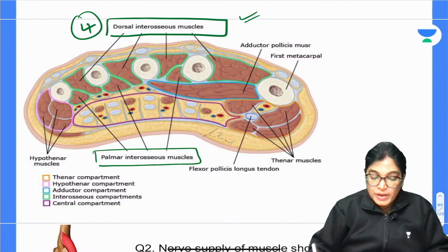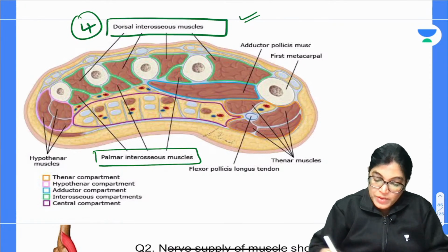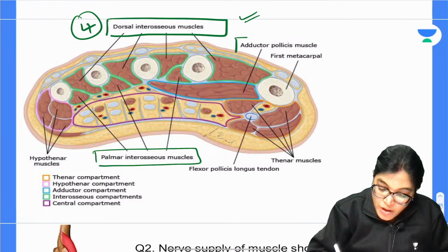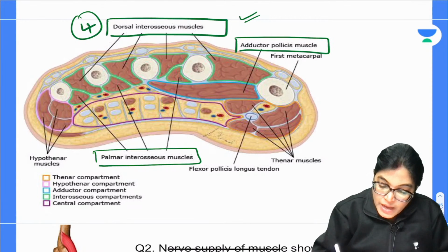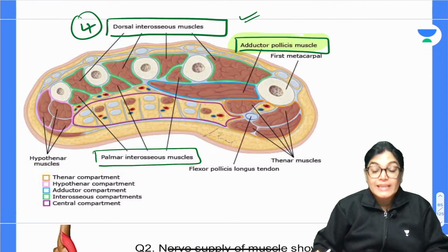Now we can see the thenar and hypothenar muscle also, and we know that in the thenar space posterior aspect we have got, more specifically, the transverse head of the adductor pollicis muscle. So this is the adductor pollicis muscle, it can't be the abductor.